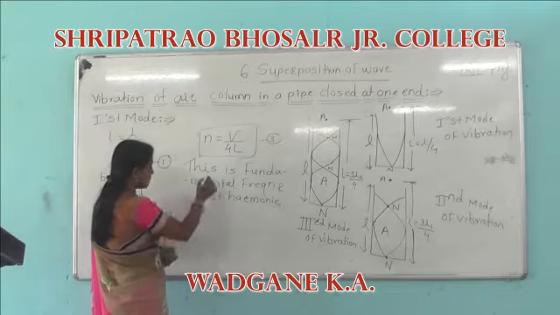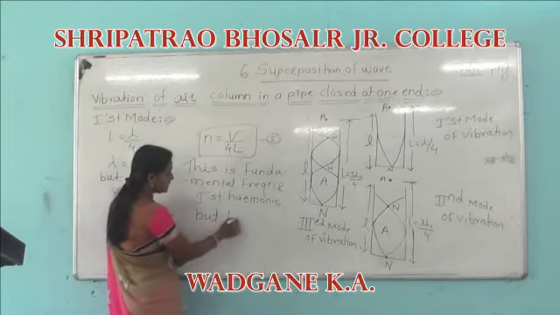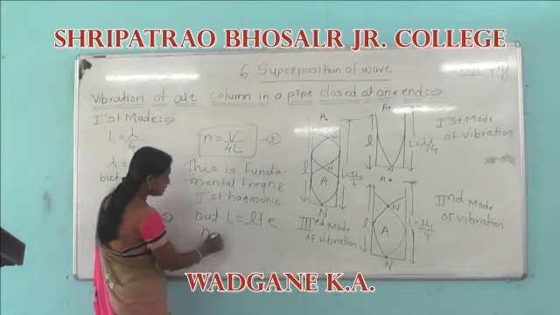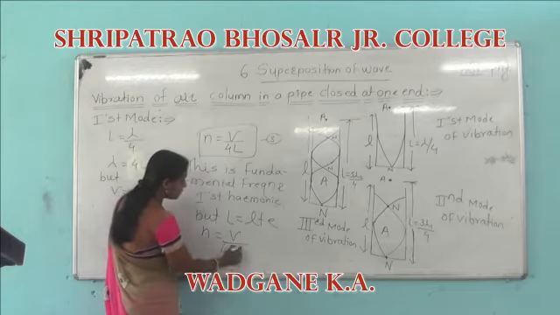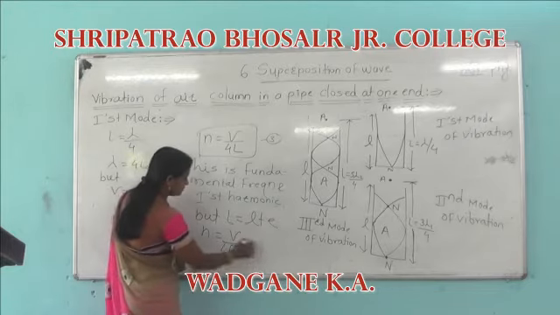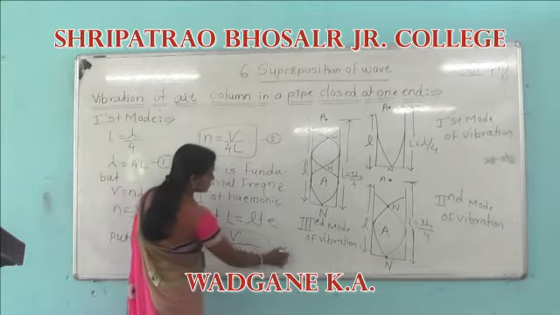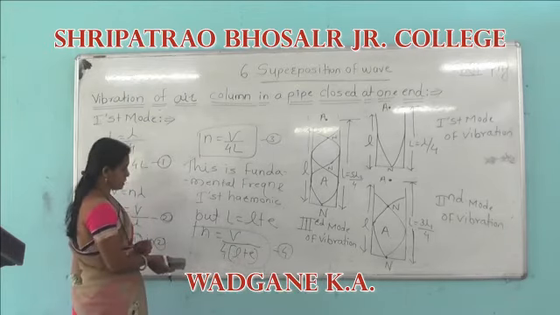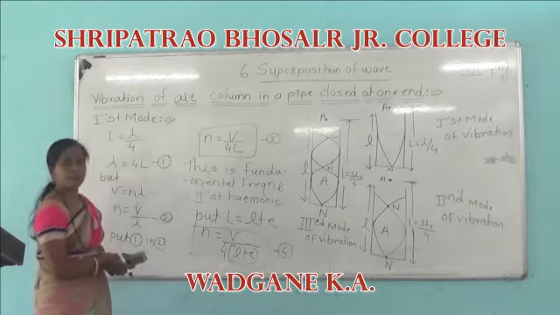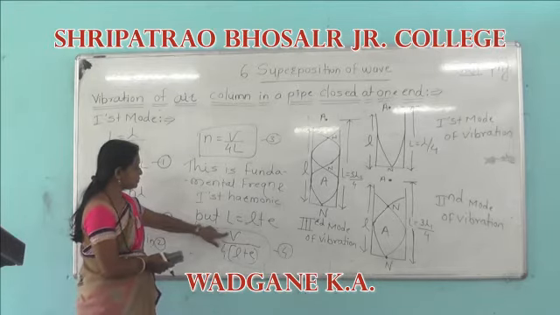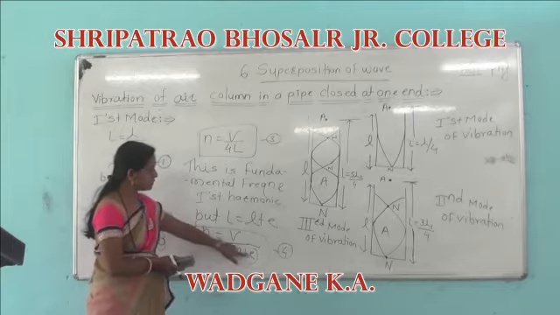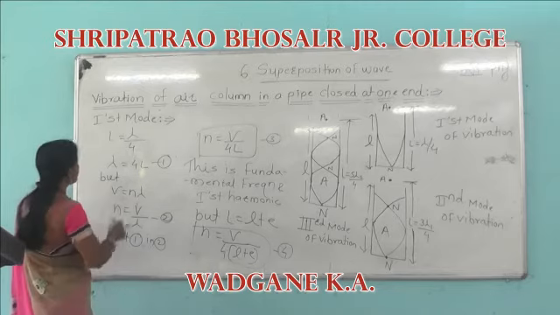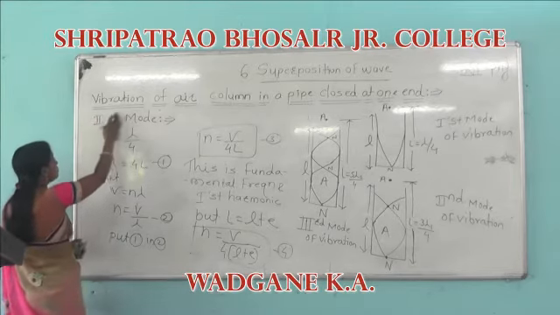After that, with end correction, capital L is equal to L plus e. When the pipe is closed at one end, then n is equal to V divided by 4 into L plus e, where e is the end correction, V is velocity, L is the length of the pipe, and n is the fundamental frequency. Then after that, for the second mode, we have to consider.